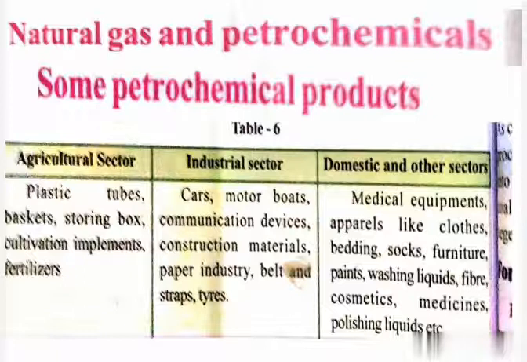These are used in the manufacture of detergents and synthetic fibers like polyester, nylon, acrylic, polythene, etc. Due to its great commercial importance, petroleum is also called black gold.